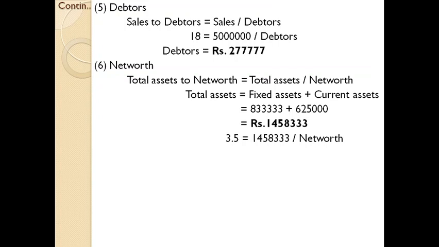Just directly substitute this 14,58,333 in this equation. Total assets to net worth is already given as 3.5, equal to total assets divided by net worth. You will get 4,16,666 as net worth. Whenever you get net worth, instead of writing net worth, try to split the item. How can we split that? It can be split into share capital plus reserves.